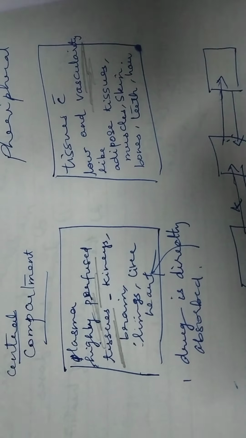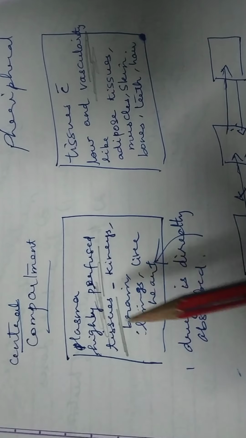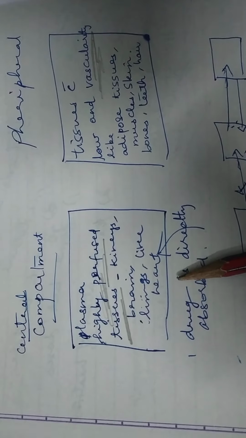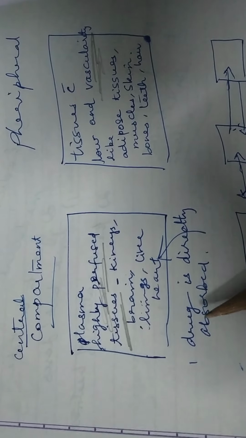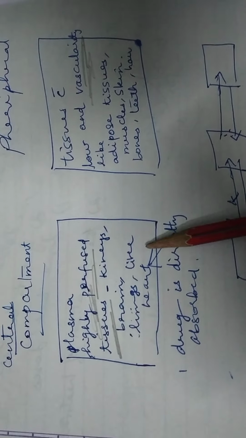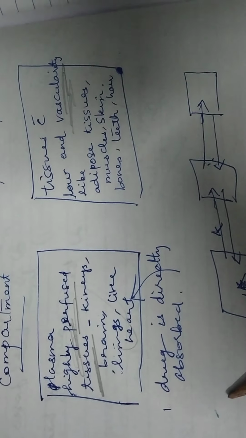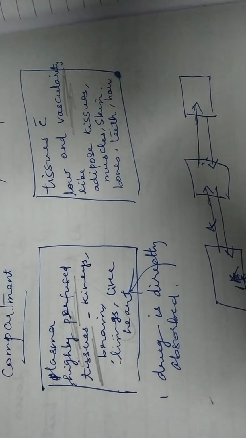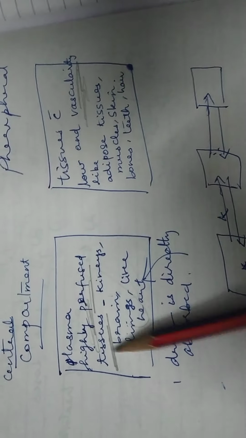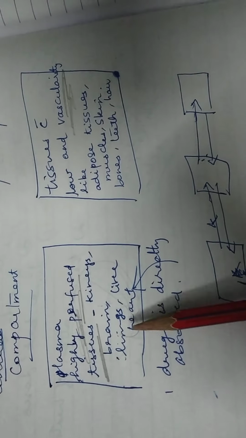The central compartment is assigned to represent the plasma and highly perfused tissues which rapidly equilibrate with the drug, in the sense that in these organs the drug distributes very rapidly. When the drug is introduced into the body, it reaches the central compartment first, the main organs, right?